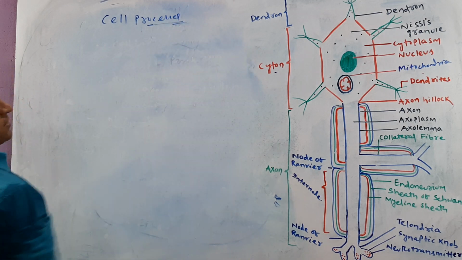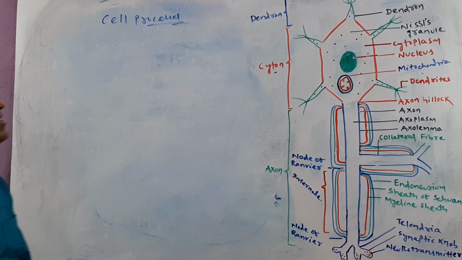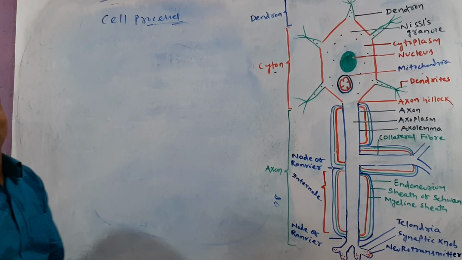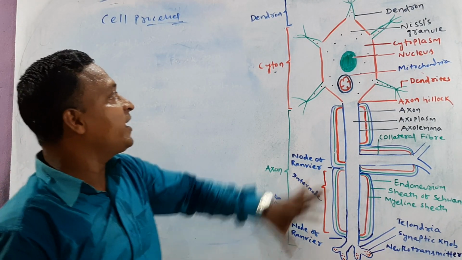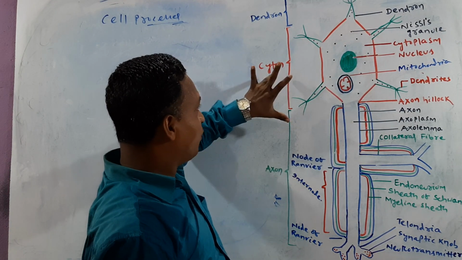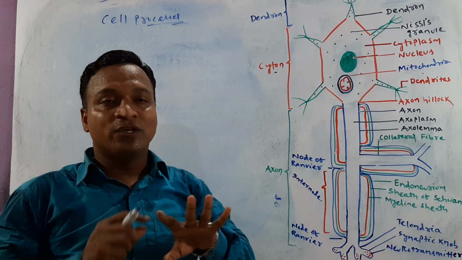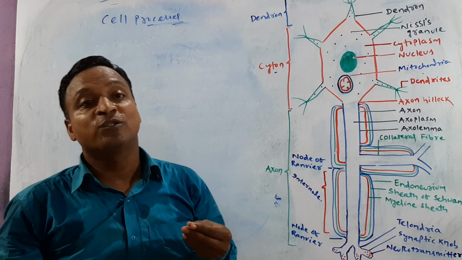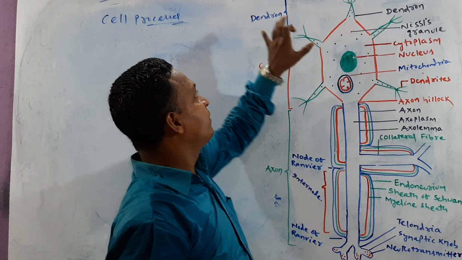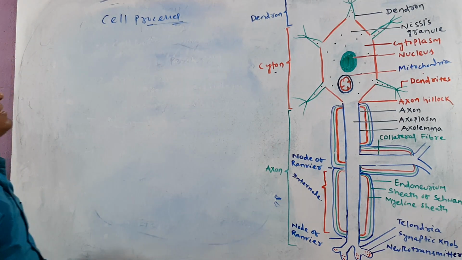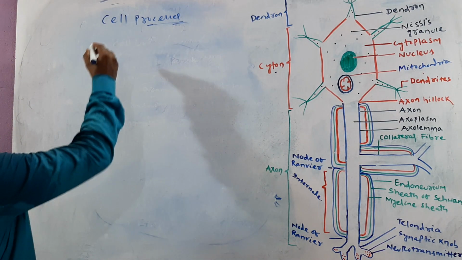What are cell processes? Cell processes are the structures which are arranged from the cell body, or cytosol. Few structures come out from the cytosol, and we call them cell processes. How many types are these?